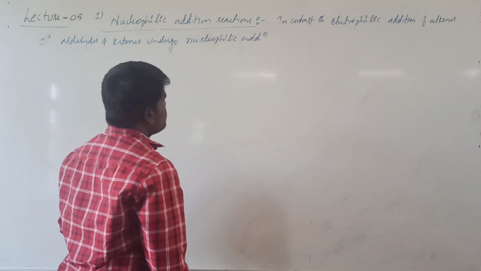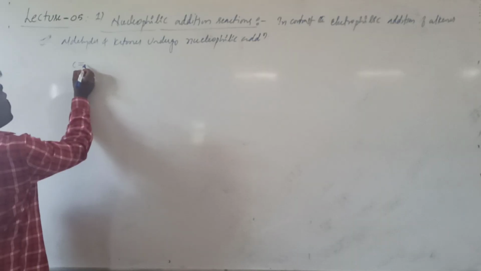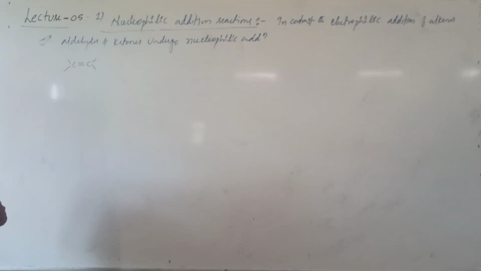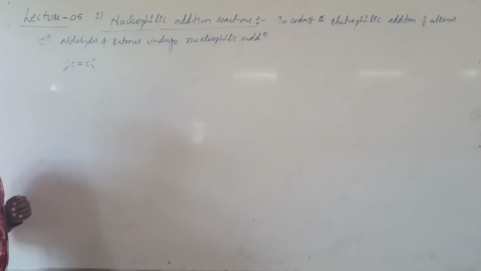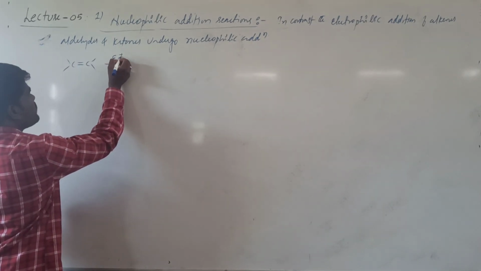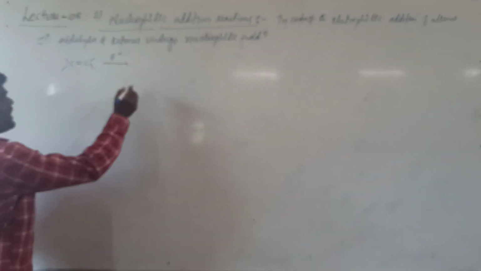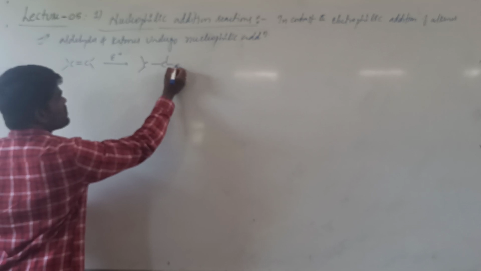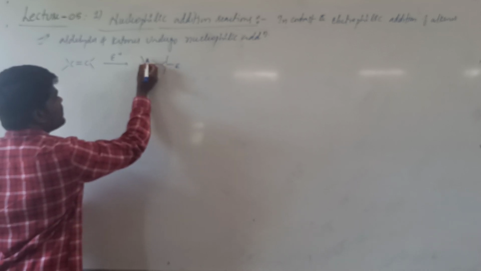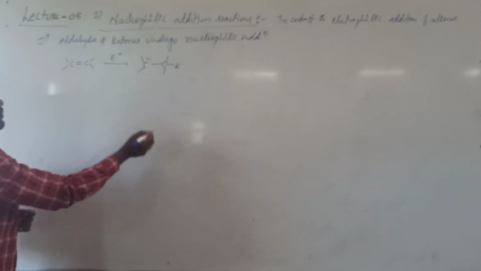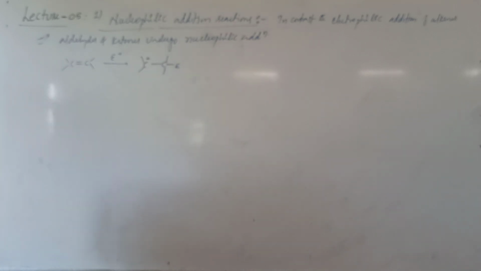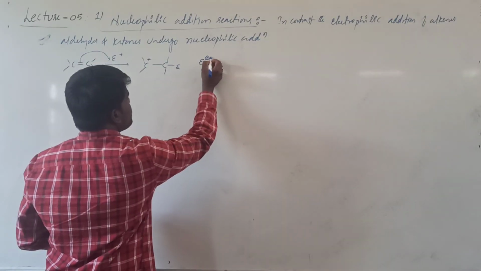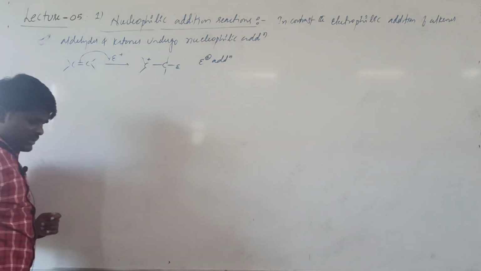The difference is that in case of alkenes, the double bond is present between carbon and carbon. So it behaves as a nucleophile in nature. Because of that reason, this will be attacked by an electrophile, according to the Markovnikov rule. Suppose the attack takes place on this particular carbon, the other carbon gets a positive charge. This is what we call electrophilic addition reactions. But here, what is the case?